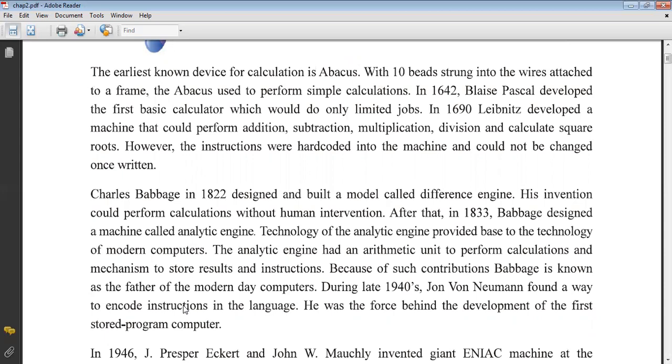So, how to calculate digits? Simple frame. Pascal developed a calculator which did only a limited job. Then Leibniz developed a machine that could perform addition, subtraction, multiplication, division, and calculate square roots. The first machine calculated only these four to five calculations. But in 1822, Charles Babbage designed a new model which calculates without human intervention. After that, Babbage designed in 1833 a machine called the analytic engine.